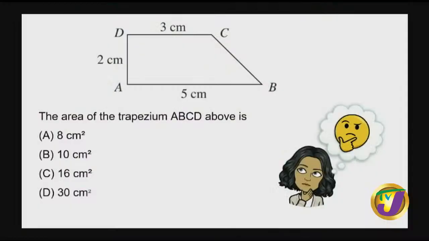So the area of the trapezium ABCD above, now this question could not have been more straightforward. You're finding the area of the shape that is given. And you have some options there, which it's good to pay attention to just for your guide. Now, how do you find the area? Area is that region that's covered, that covered region by the bounded shape. So we're talking about all that's in here.